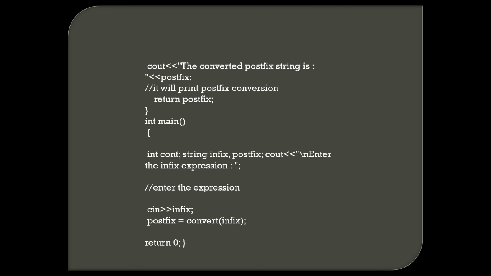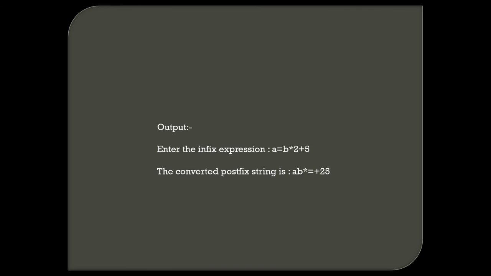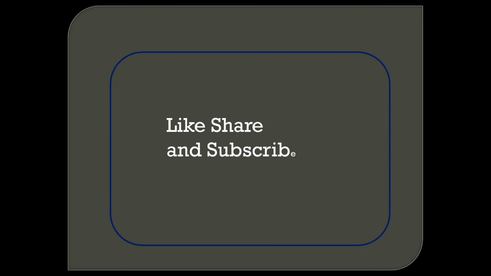For example, if we give the input a + b - c, then we get the output a b + c -. It is a very easy code, so please understand the logic. Then if we enter the expression a = b * 2 + 5, the converted postfix expression is a b 2 * 5 + =.